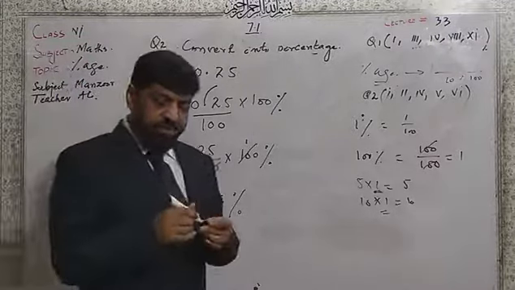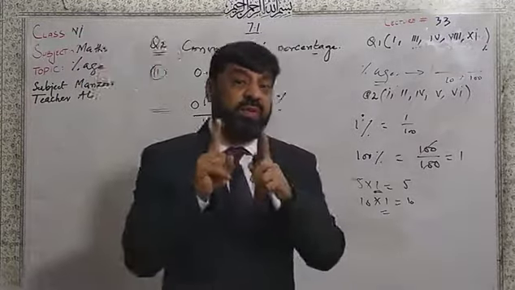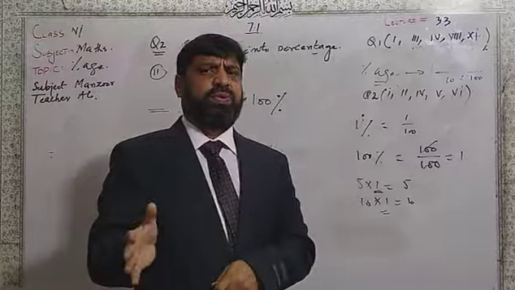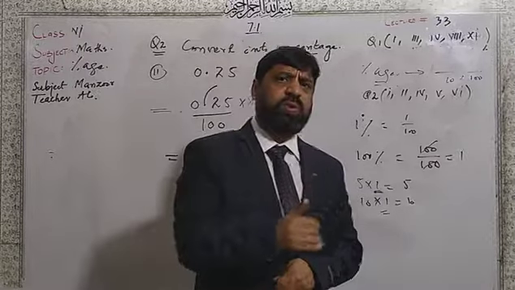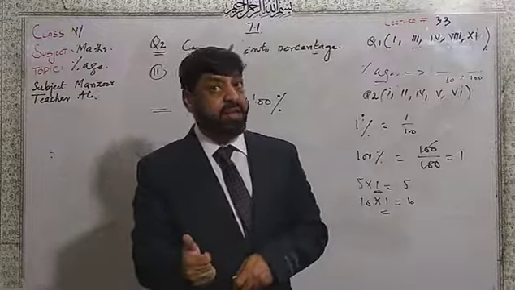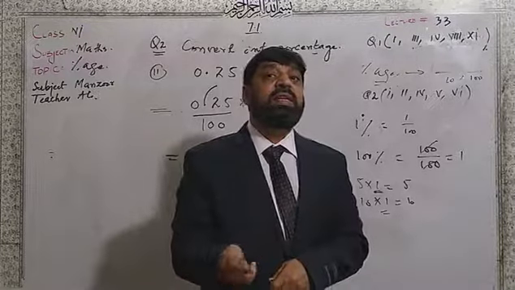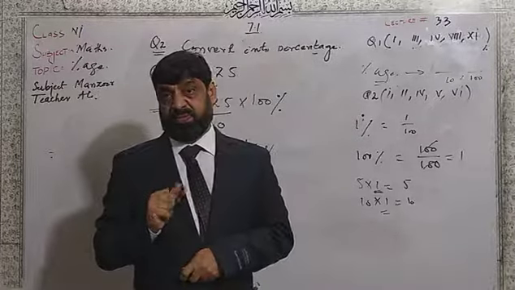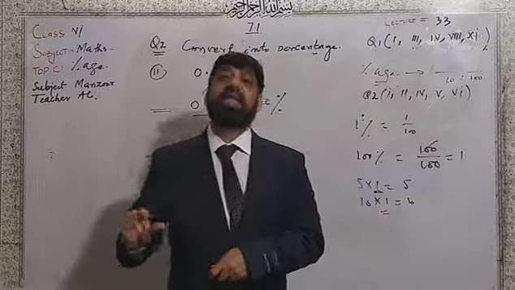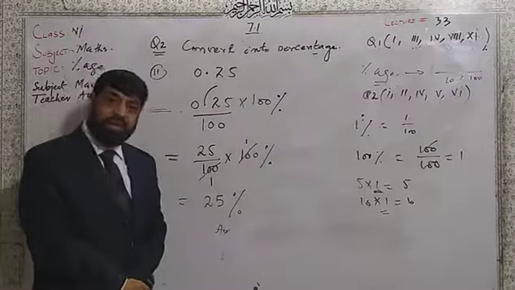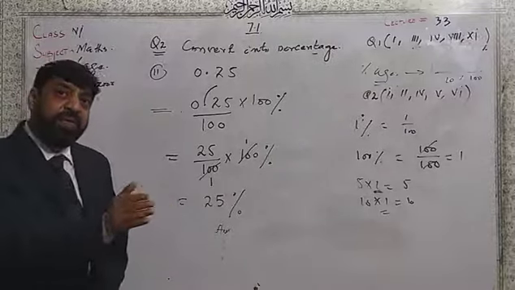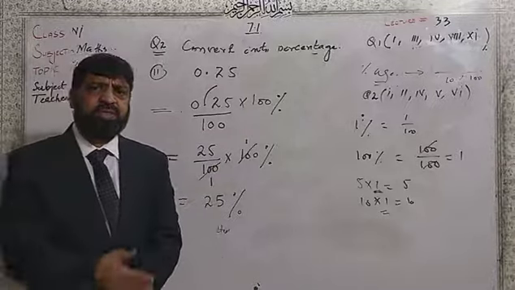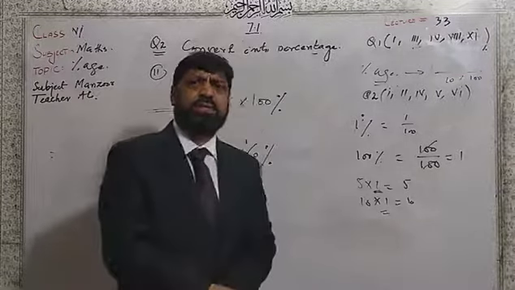Dear students, this is the first part, where we were given the fraction containing the denominator 2. We have two options: multiply 2 by 50 to make the 100. Multiply and divide means its result will be 1. Multiplication and division of the same number will give the result 1, and multiplication by 1 does not affect the actual result.